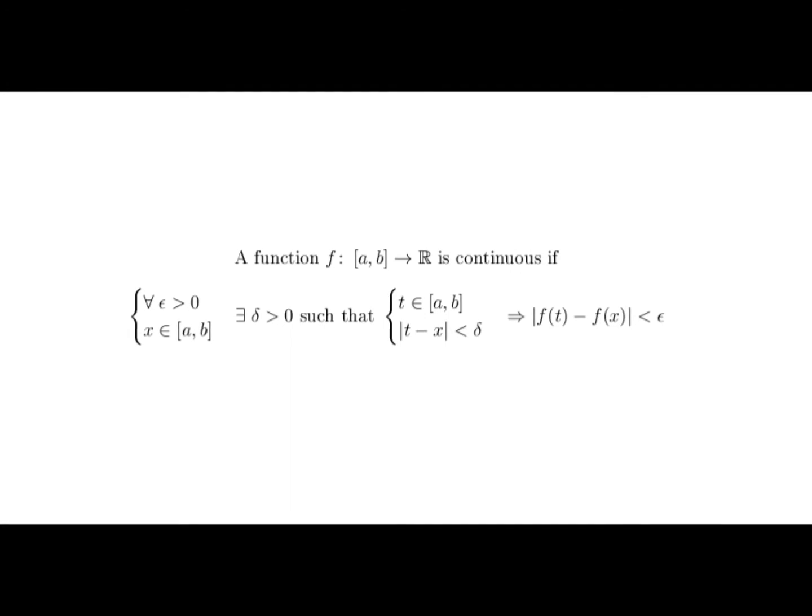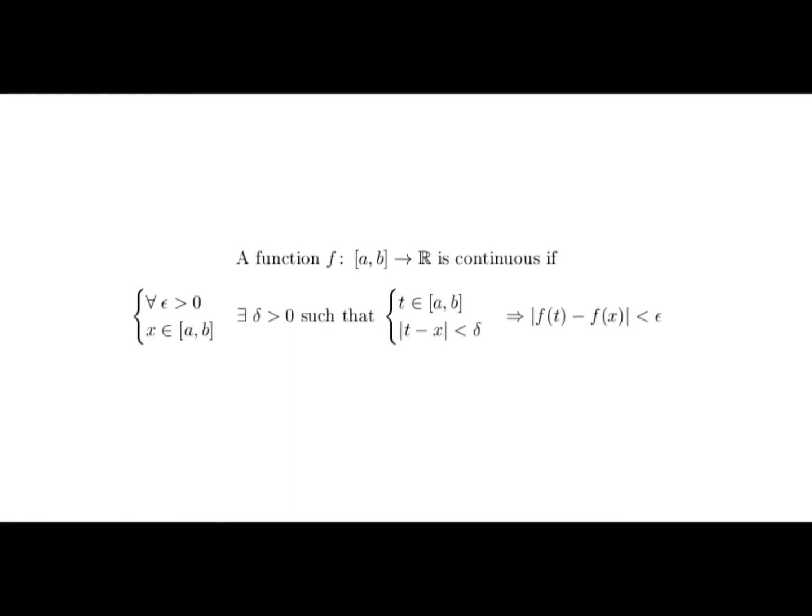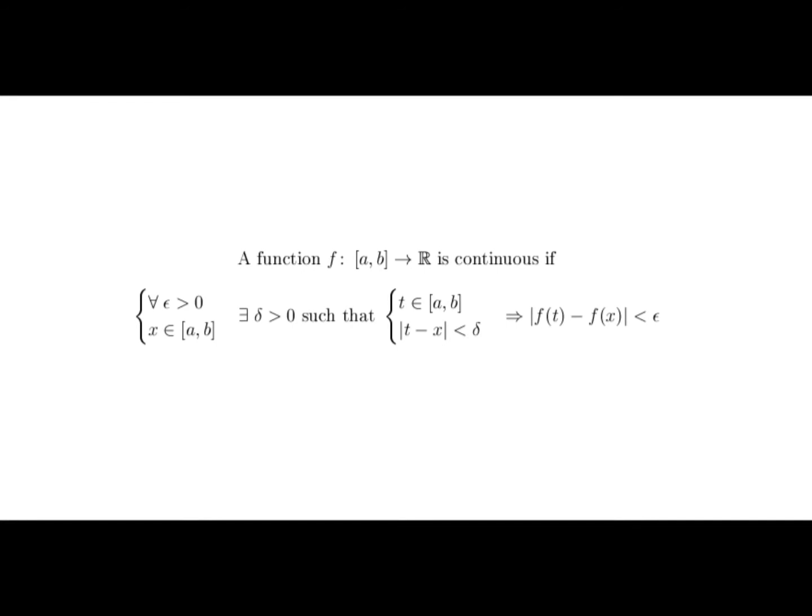Essentially, a small change in the input will mean that there's a small change in the output.